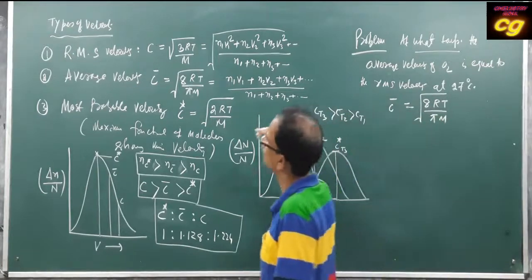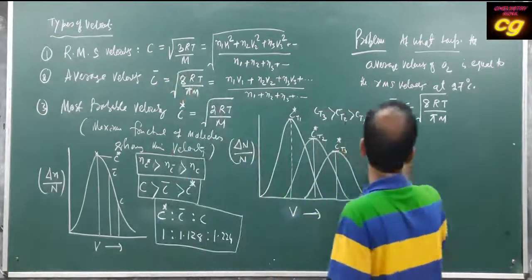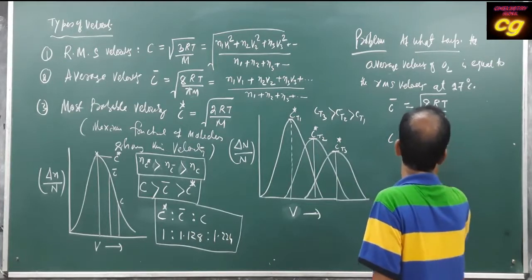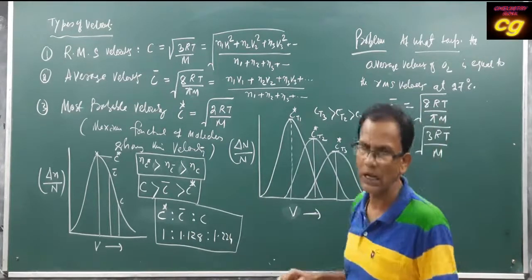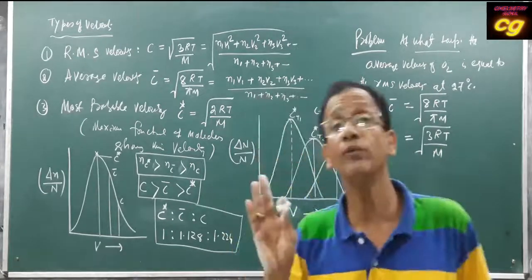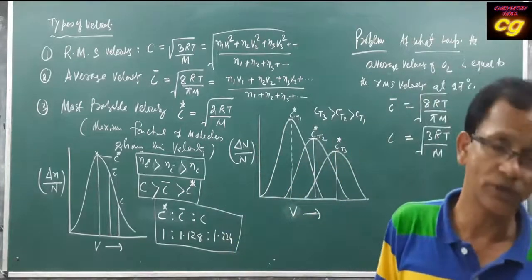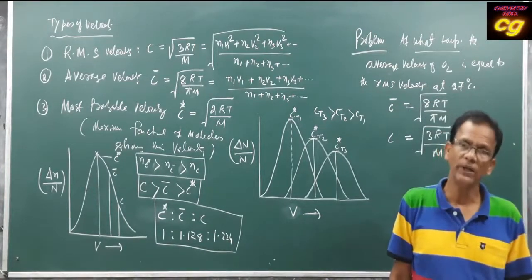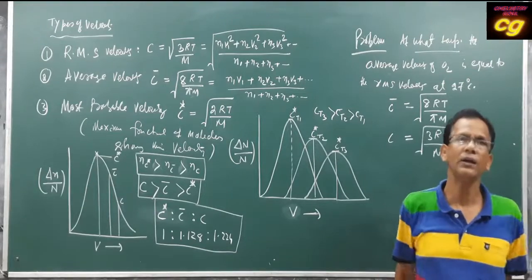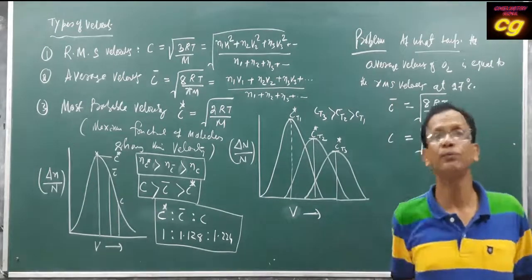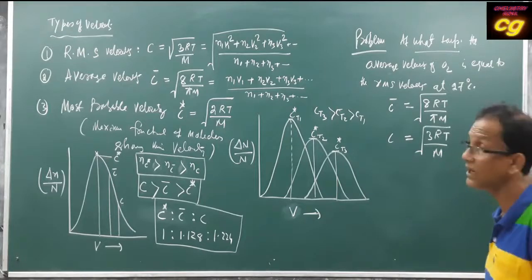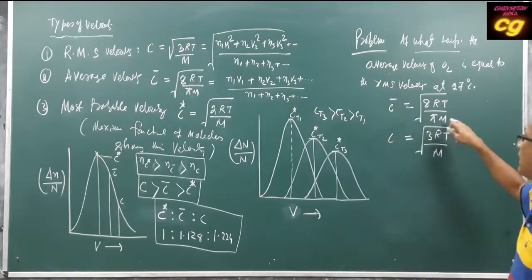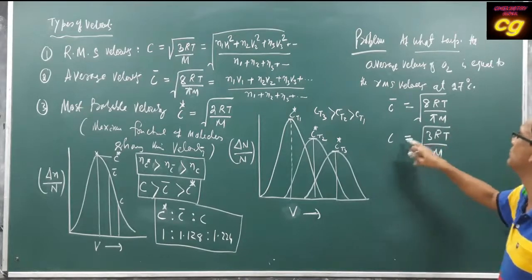Root mean square velocity is equal to square root of 3RT by M. You have to remember all formulas related to the particular chapters, very important. Then you can solve the problem using the direct formula, and you have to know where to use the different parameters and values.